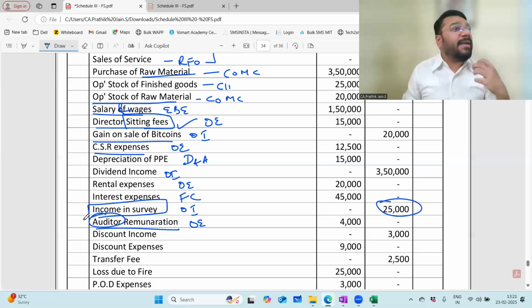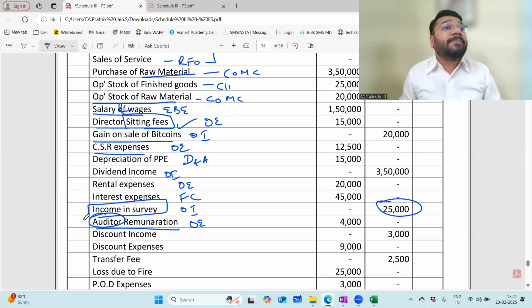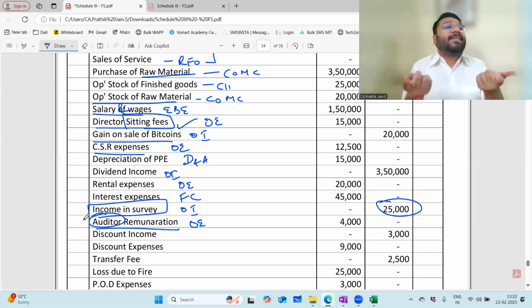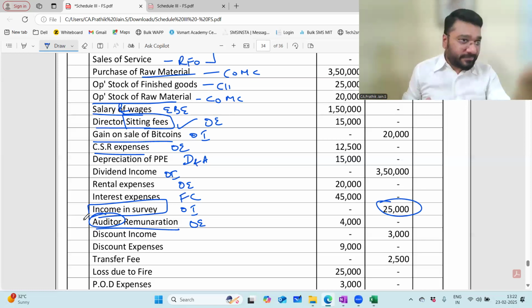Can I sign any document in the capacity of a CA? For example, you want to come and get attestation from me. Can I sign it? The answer is yes. I have a membership number which is provided by the institute. So for any attestation functions, I can put my membership number and sign and seal it. But I will not be allowed to sign on the financial statement of any company. If I want to sign, what am I supposed to do? Again, apply for the COP. If you don't want it, surrender it. If you want it, apply for it.